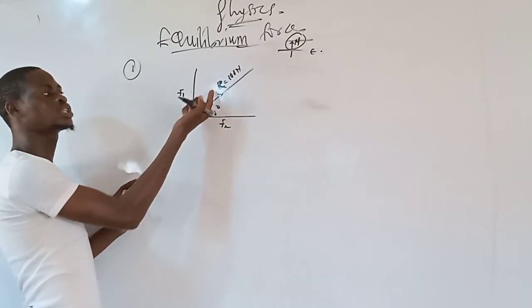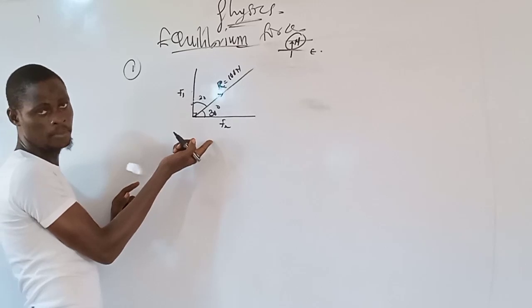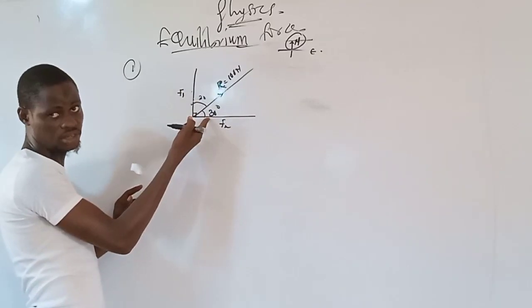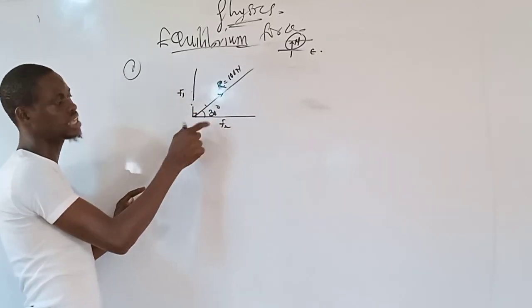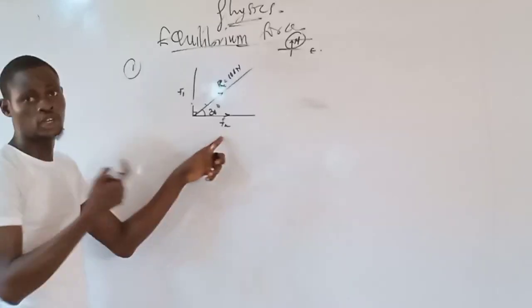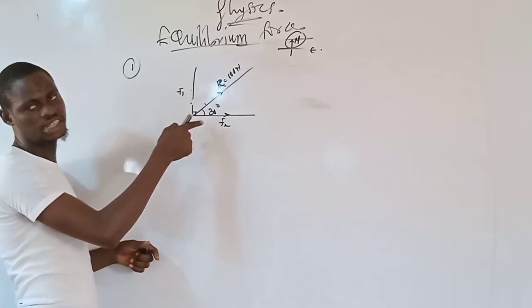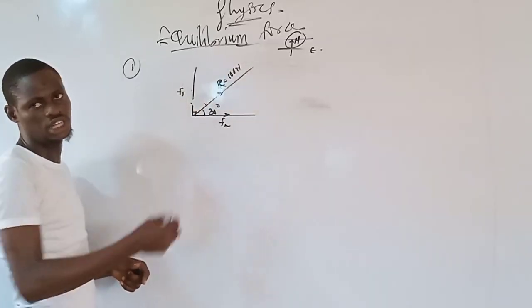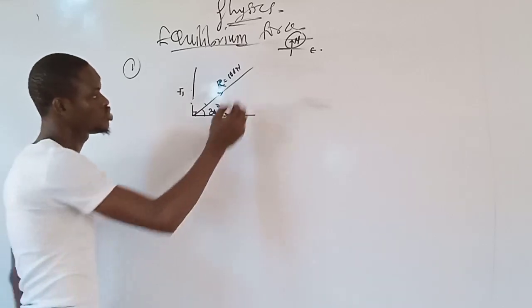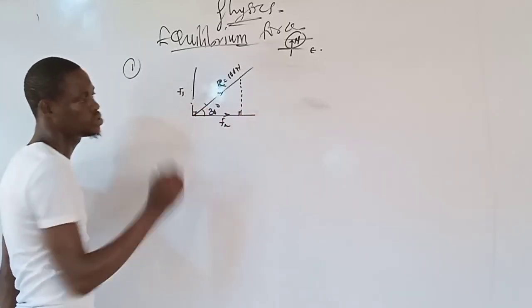So if I assume that it is force F1 that makes an angle of 30 degrees, or I can also use here. If I use here, there will be 60 degrees. But here I'm assuming force F2, which is parallel to this place here. You can take here to be force F1, anything you like. Now, if force F2 makes an angle of 30 degrees, the resultant of the force is 100 Newton. The only thing you need to do here is drop this thing down. If you drop it down here, you know we have a right angle here.